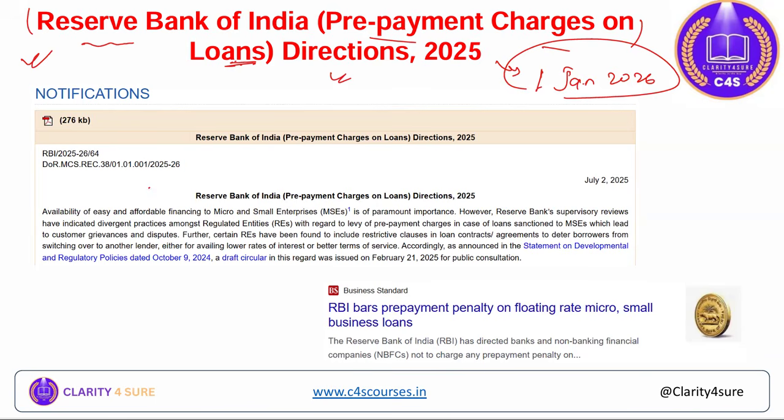This circular was published on 2nd of July 2025, and you can see here RBI bars the prepayment penalty on floating rate. Just remember this keyword: RBI bars this prepayment penalty on floating rate, not on fixed rate, for micro and small business loans. In order to provide these micro and small entities more avenues to move to those lenders which are offering lower interest rates, RBI is opening avenues for those micro and small enterprises. Let's move on to the next slide.